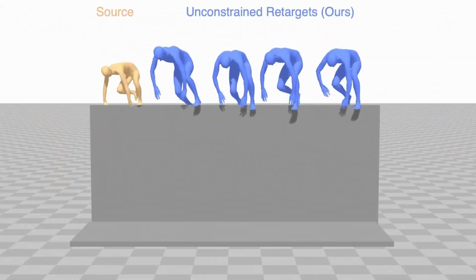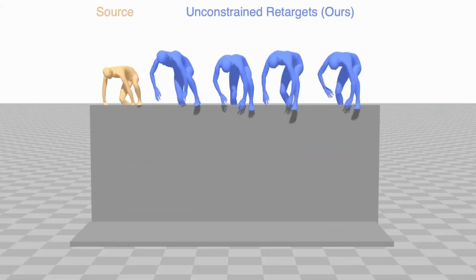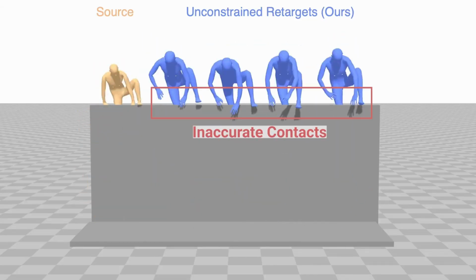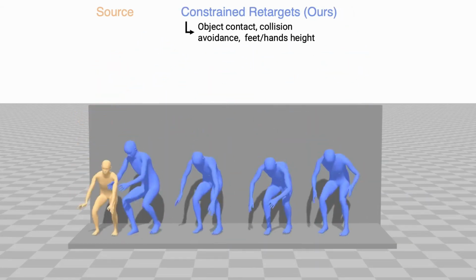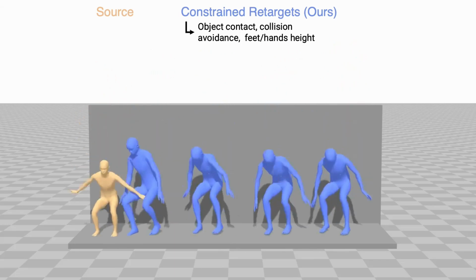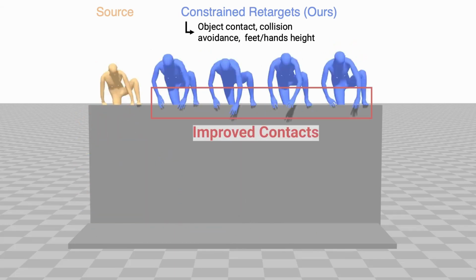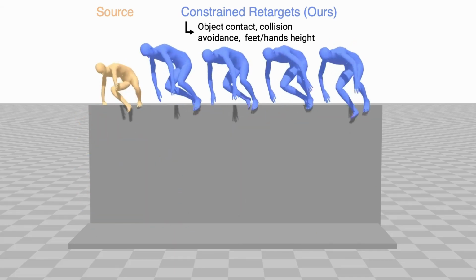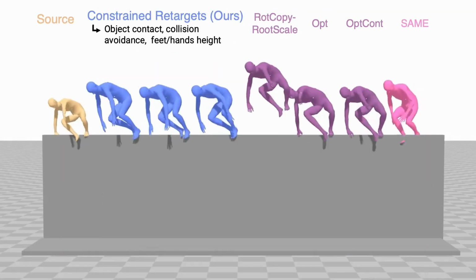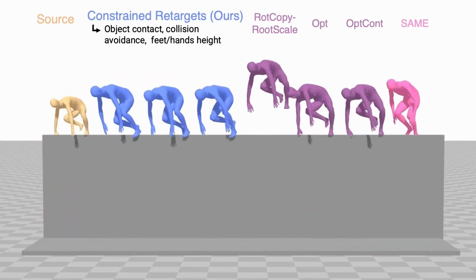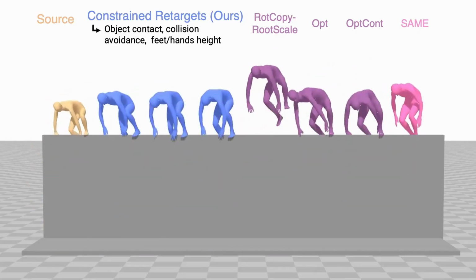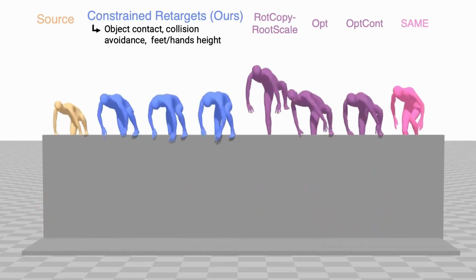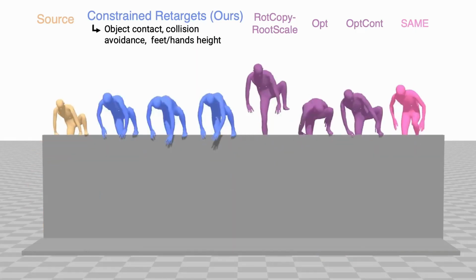In challenging interaction motions like climbing, our model outputs natural motions for the target character but can struggle with fine-grained contacts on the obstacle. This can be easily addressed though by adding constraints on the feet and hand height to match the source motion while encouraging contact with the obstacle. Optimization baselines, on the other hand, tend to produce sudden jerks in movement, especially around contacts. Furthermore, the deterministic SAME model suffers from a mode averaging effect that causes unrealistic and oversmoothed movements.